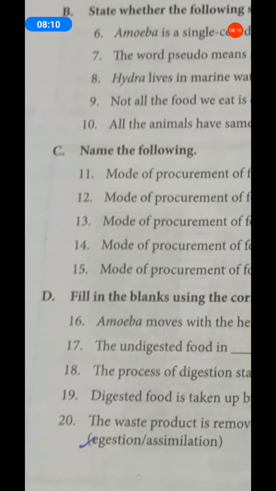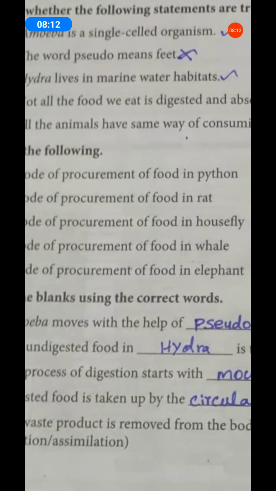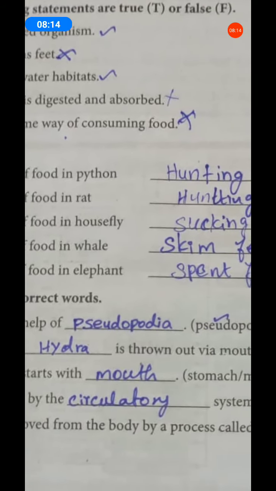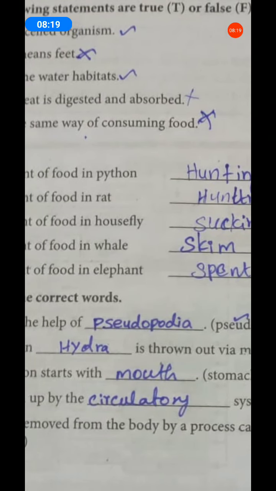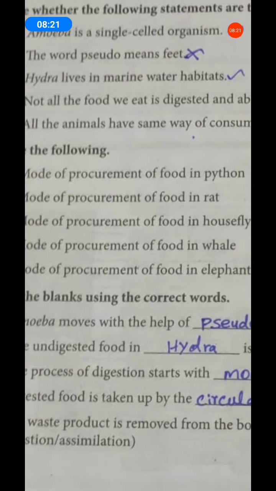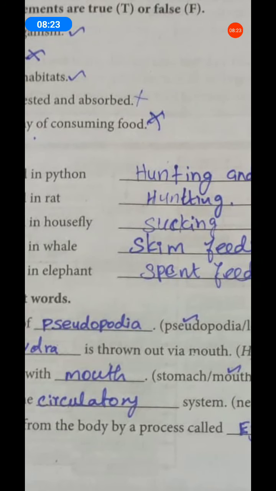Okay, next, the 20th one. The waste product is removed from the body by a process called egestion. The undigested waste food materials are removed through the rectum, through the anus.